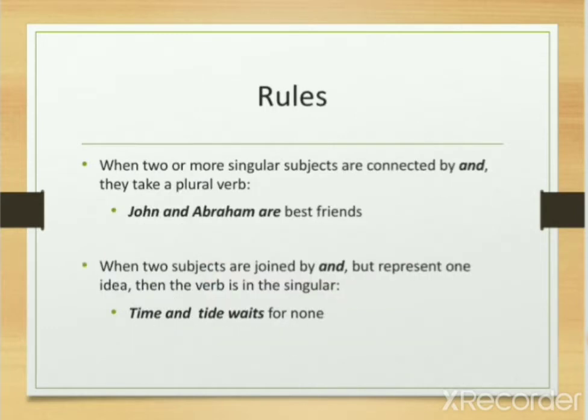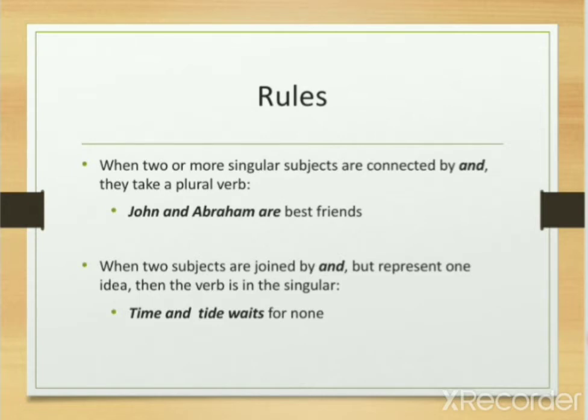Now let us go through the rules when we have to agree the verb with the subject. Rule number 1, when two or more singular subjects are connected by the word and, they take a plural verb. Example, John and Abraham are best friends.